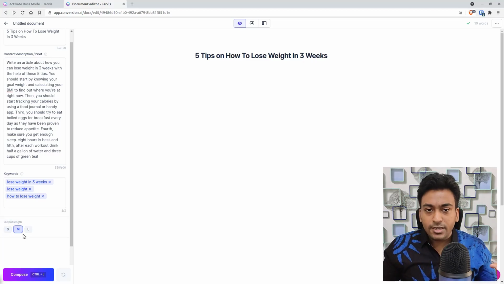When we see medium, it generally means we are easing the controls a bit. We are giving some freedom for it to go beyond and try it out, but limit the length to one paragraph. Longer means that we are giving full, total creative, artistic freedom to Jarvis.